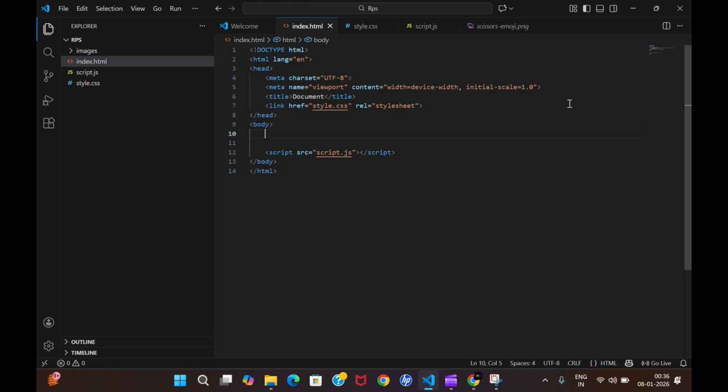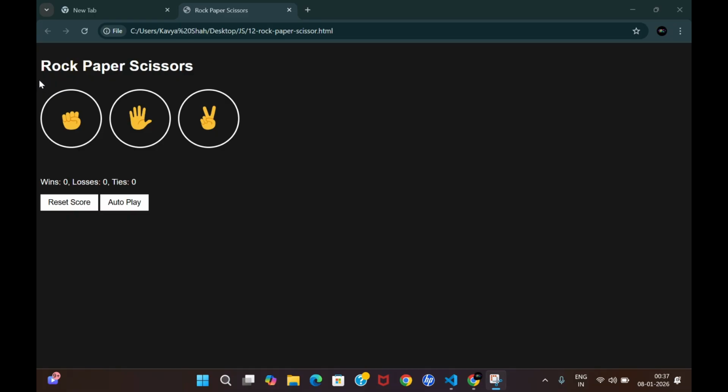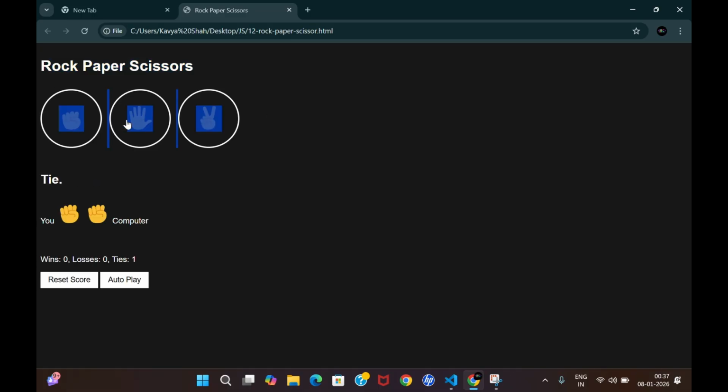Now once you are done with this, we make things much more interesting. Here we can see the text written for Rock Paper Scissors. There are three button tags like this and this, right? And also you can see wins, losses, ties. Just don't focus on this right now. And there are another two buttons for reset score and autoplay. So let's first start from the basics.